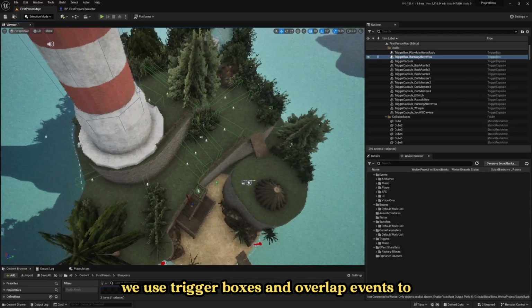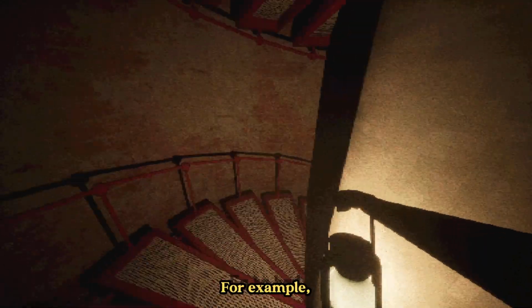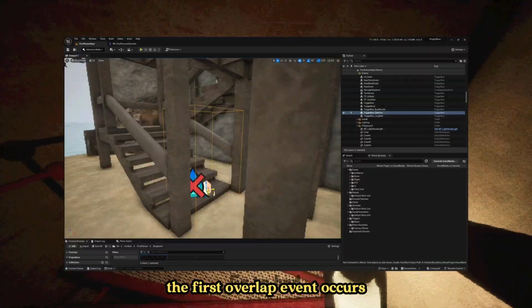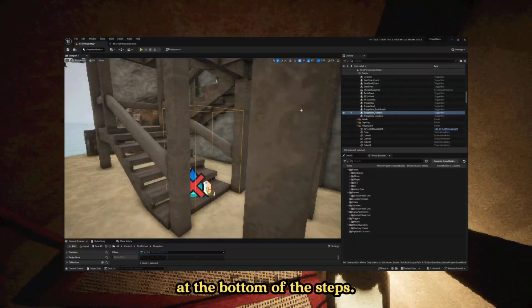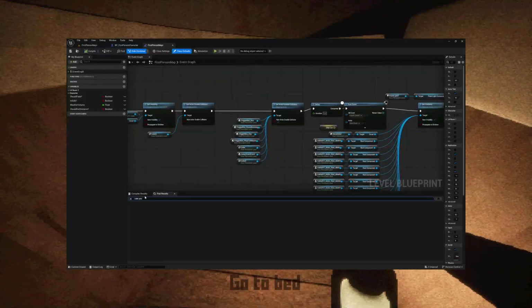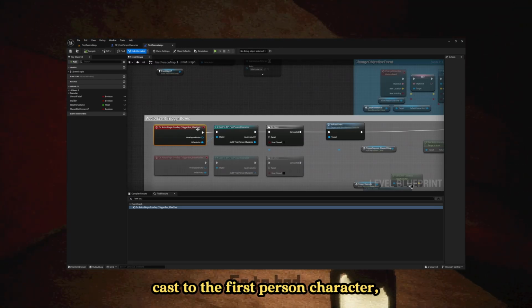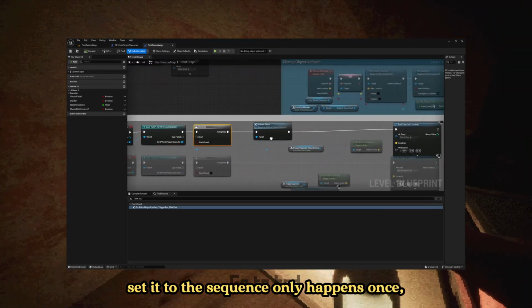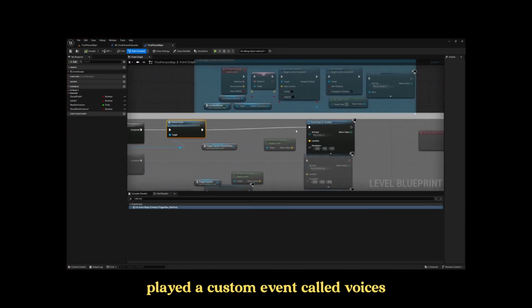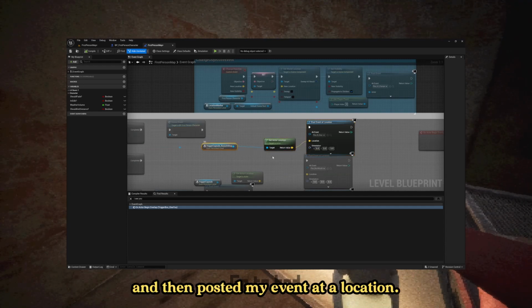Throughout Bora, we use trigger boxes and overlap events to determine when a sound should play. For example, the first overlap event occurs when you enter the trigger box at the bottom of the steps. The name of this trigger box is triggerbox_ICU. To make this work in blueprints, I got the onEventBegin overlap, cast to the first person character, set it so the sequence only happens once, played a custom event called Voices, which just stops the player movement and adds a vignette, and then posted my event at a location.